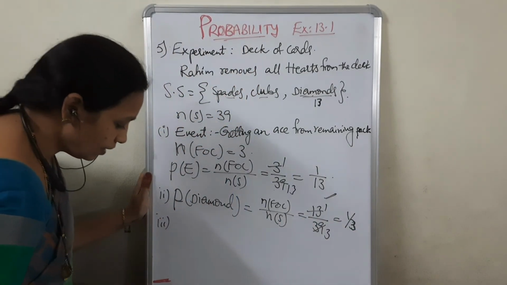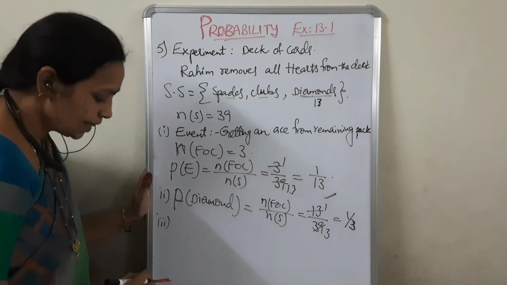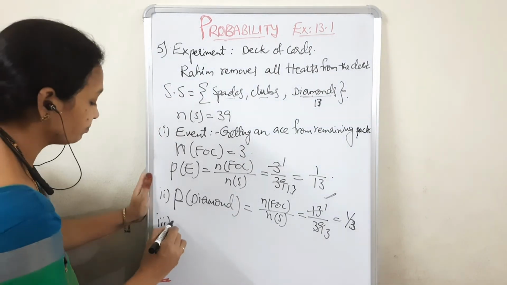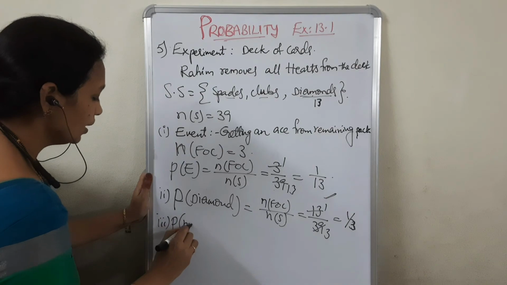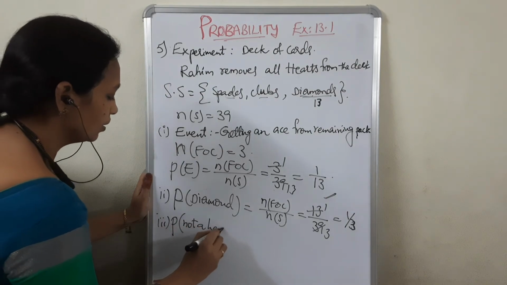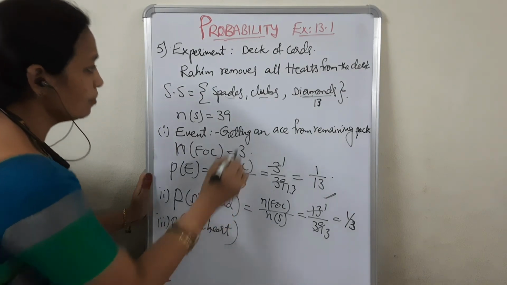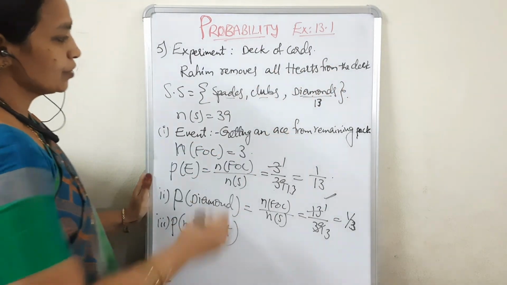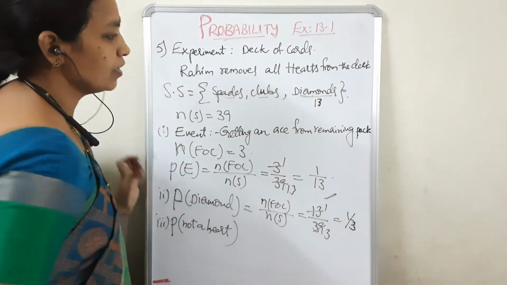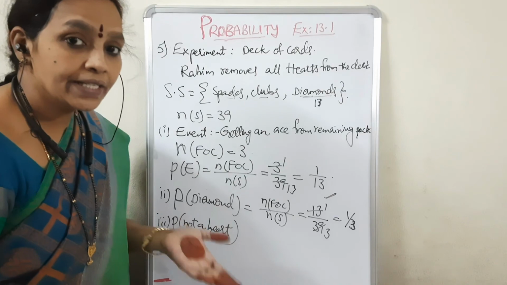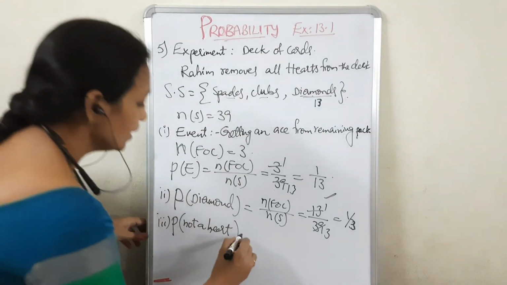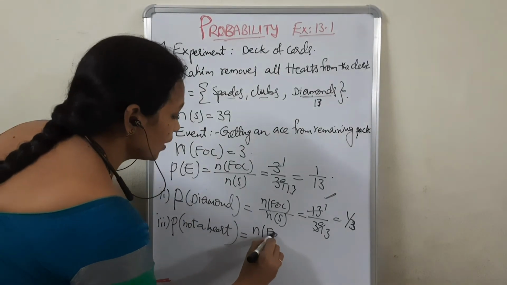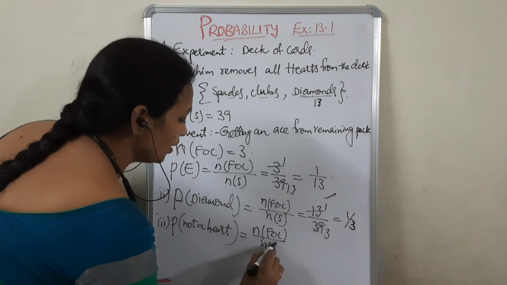What is the third event? Getting a card that is not a heart. All the hearts are removed, so the favorable outcomes are the entire sample space. That means the number of favorable outcomes is also 39.